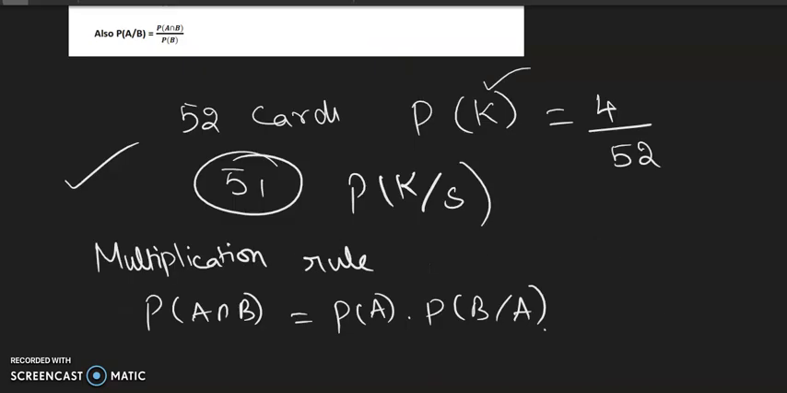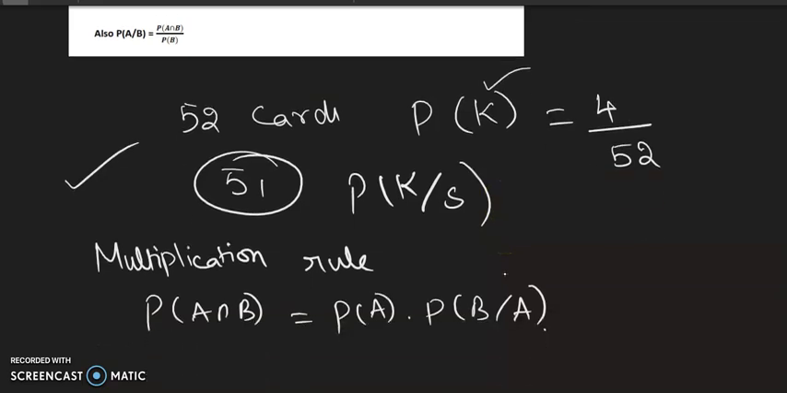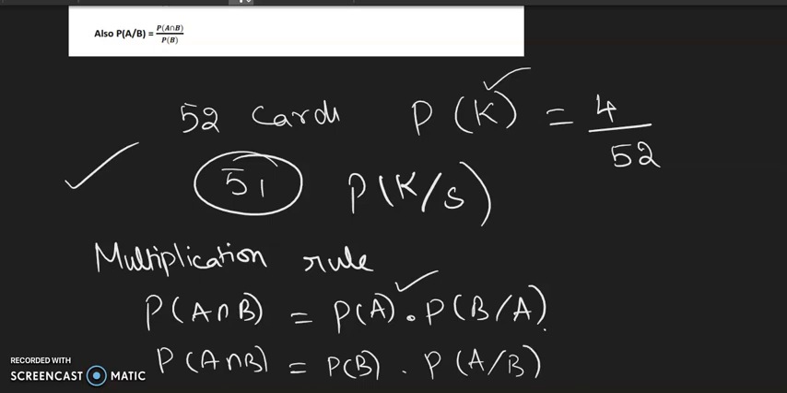And by using multiplication rule, if you see here, P of B given A is P of A intersection B by P of A. So I can write P of A intersection B is equal to P of A into P of B given A. Similarly, I can write P of A intersection B is equal to P of B into P of A given B. I can write this way also. This we call as a multiplication rule.